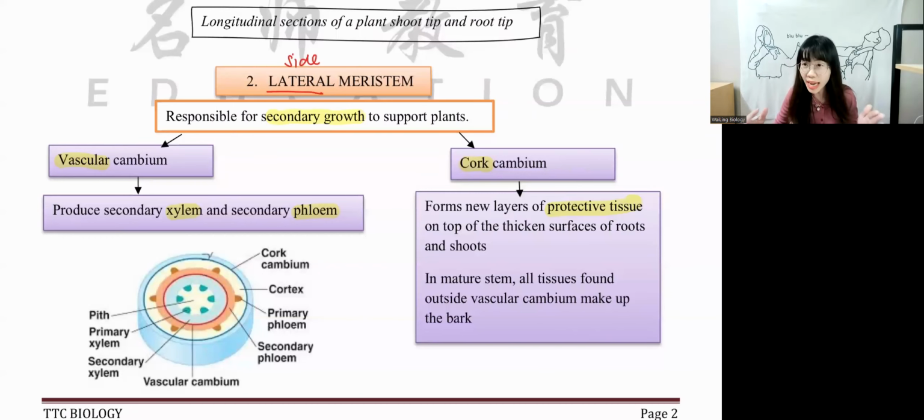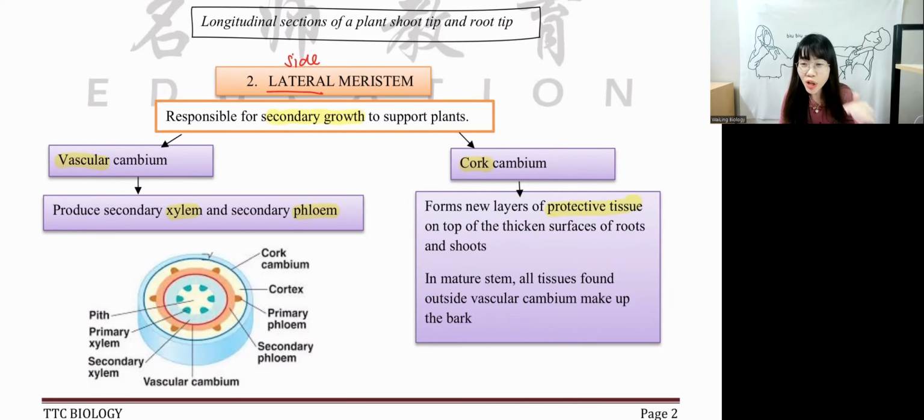We're going to start all over again. Right now, it's your turn to answer me, guys. We have two different types of tissue. We have meristematic tissue. We have permanent tissue. What does meristem mean? Meristem means young plant cell. Very good. What does permanent mean? Permanent means mature, correct. So in meristematic tissue, we have apical, we have lateral. Apical means what? Apical means tip. Very good. Lateral means side, correct?